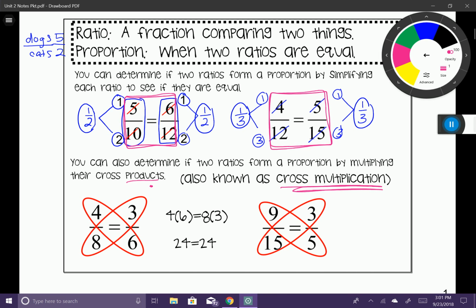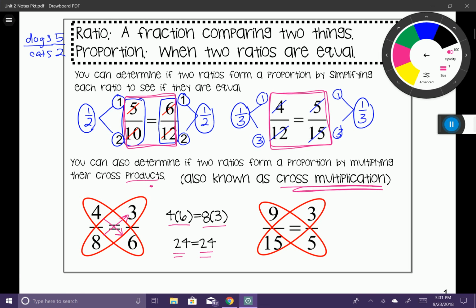So you can see in the first example, 4 times 6 is going to equal 24. And I got that by multiplying the 4 times the 6. And then I also have 8 times 3. Well, 8 times 3 is also going to give us 24. You can see that those two numbers, 24 is equal to 24. That means that these two ratios form a proportion.